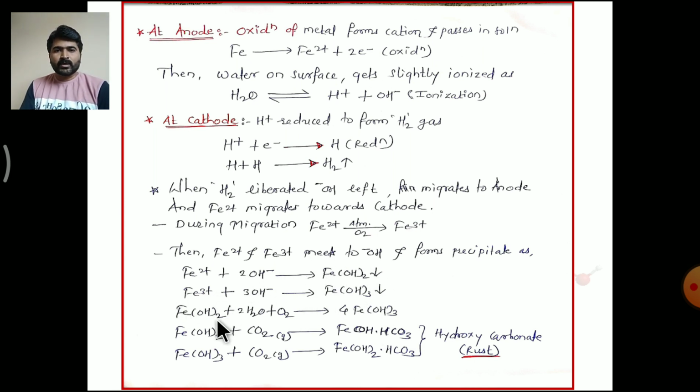Then whatever ferrous hydroxide is formed undergoes oxidation, and some ferrous hydroxide gets converted into ferric hydroxide. Finally, the remaining ferrous hydroxide and the ferric hydroxide react with the carbon dioxide present in the atmospheric air, and hydroxycarbonate is formed, which is red in color and is called rust, which we generally observe in the corrosion of iron. So this is about the electrochemical theory of the corrosion of iron.